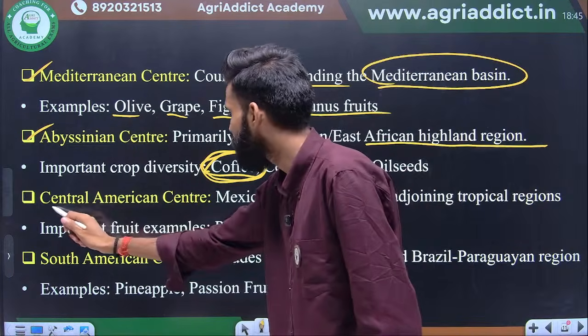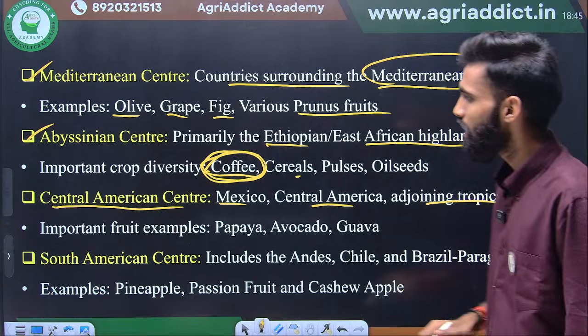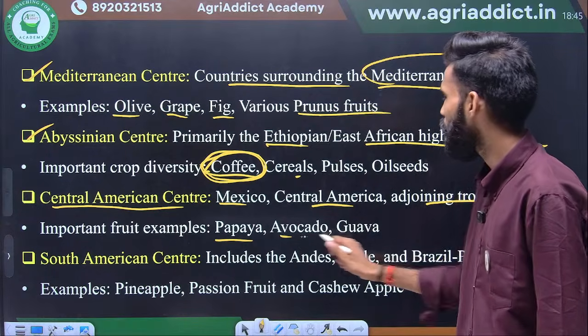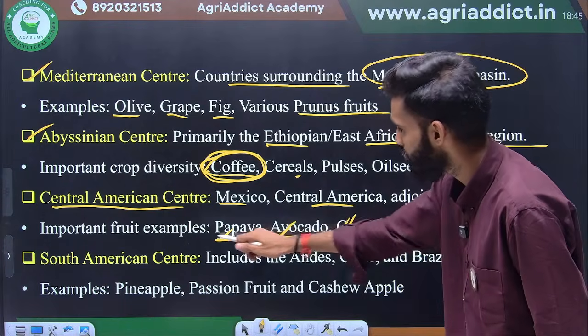Next one is the Central American center: Mexico, Central America and the adjoining tropical region. Important fruit crops are papaya, avocado, guava. Okay, so here papaya, avocado, guava, they may ask this type of question most of the time in the exam.